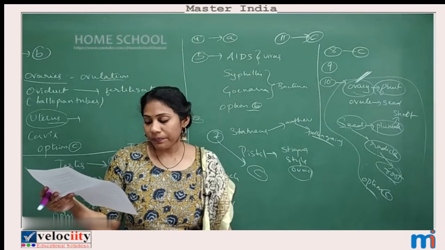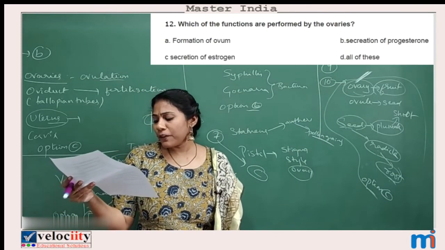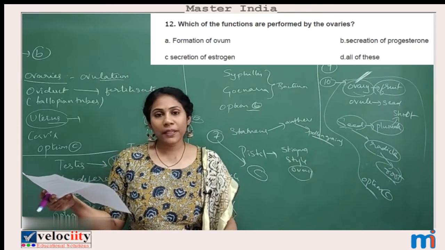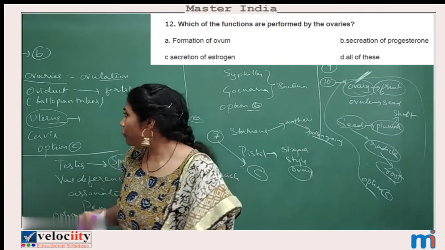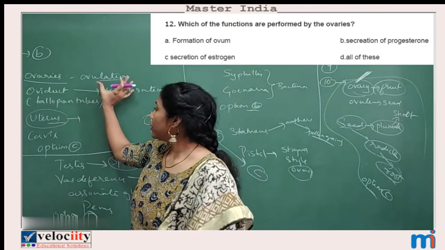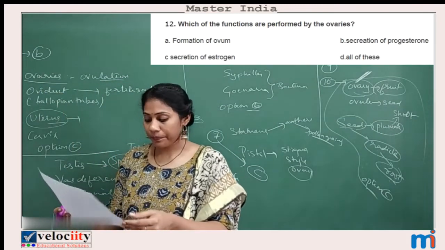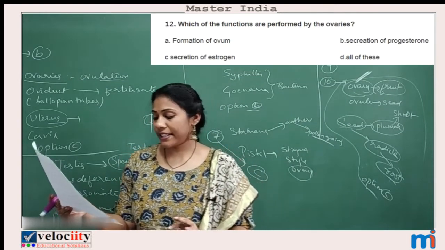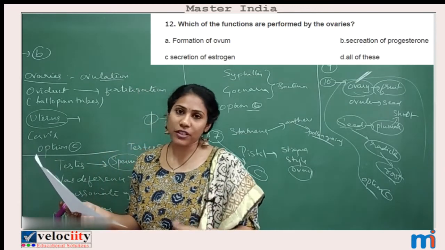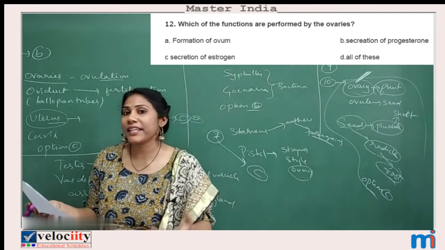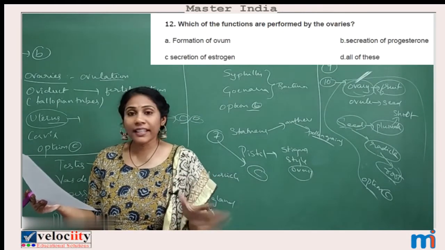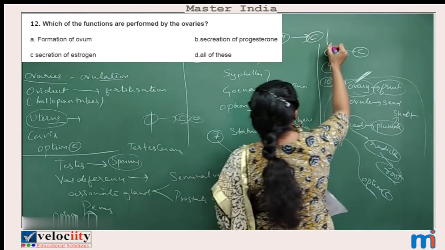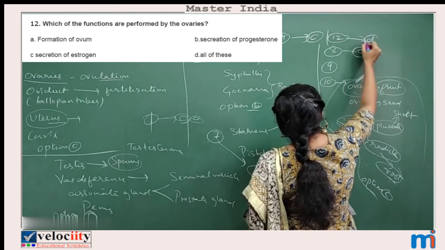12th question, the last question. Which of the functions are performed by the ovaries? So they have given some duties of ovary. Which of them is correct? They are asking. First one, formation of ovum. Ovum is what? Egg. Yes, eggs are produced in ovaries only. Secretion of progesterone. Yes, progesterone hormone is secreted in ovaries itself. Third one, secretion of estrogen. Yes, estrogen is another female hormone secreted in ovaries. All three are correct. So what is the option you will go for? Option D. So for 12th question, you will go for option D.